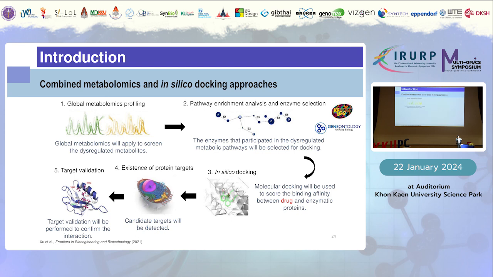So we came up with this plan: a combined metabolomics and in silico docking approach. We start with global metabolomics to screen the dysregulated metabolites. Then we perform pathway enrichment analysis and enzyme selection. After that, we conduct the in silico docking experiment, and then we can identify protein targets, and some candidate targets will be detected. Finally, we can validate the targets from the in silico docking.